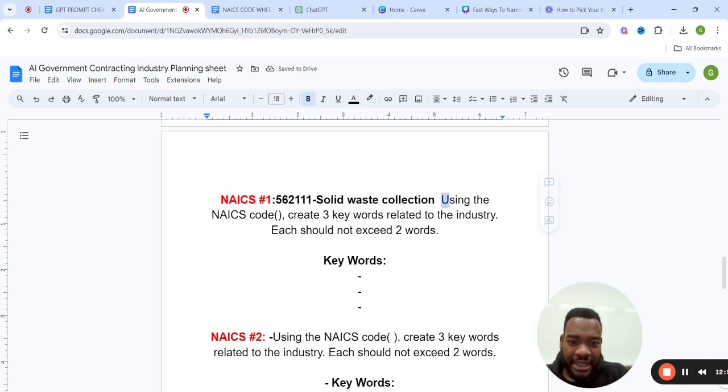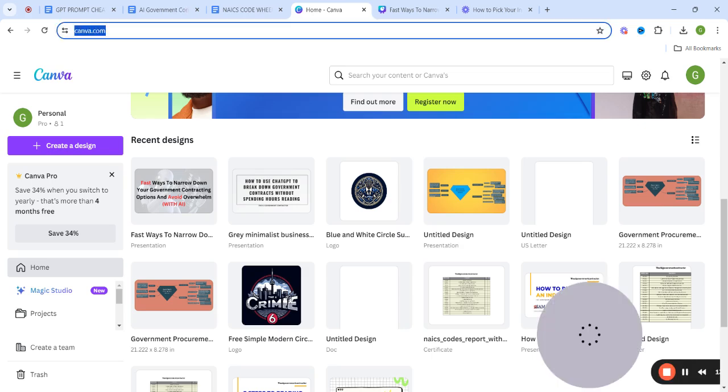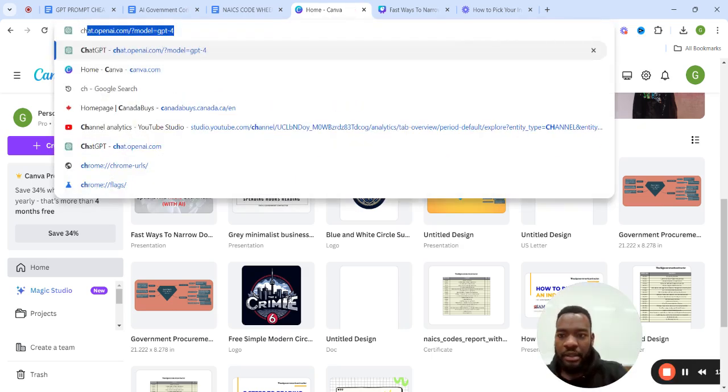Now, check this out. This is a ChatGPT prompt that I added here. Now, in this prompt, you see this bracket. What you want to do is copy this NAICS code, Control C, then Control V into the bracket there. And then we're going to open up ChatGPT.